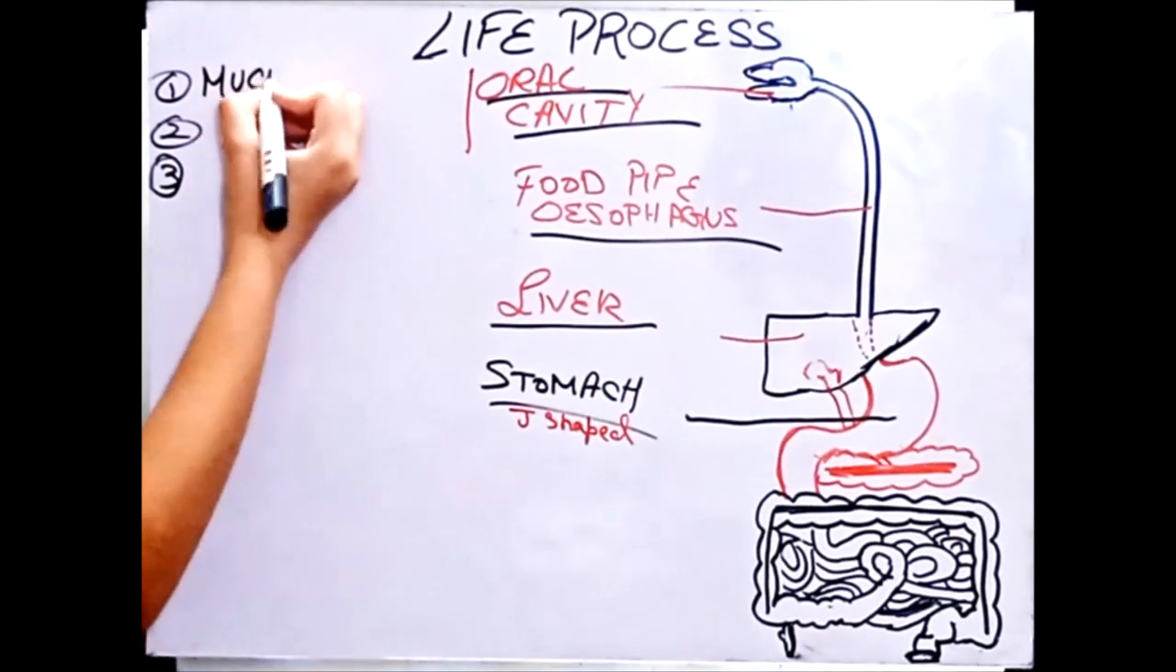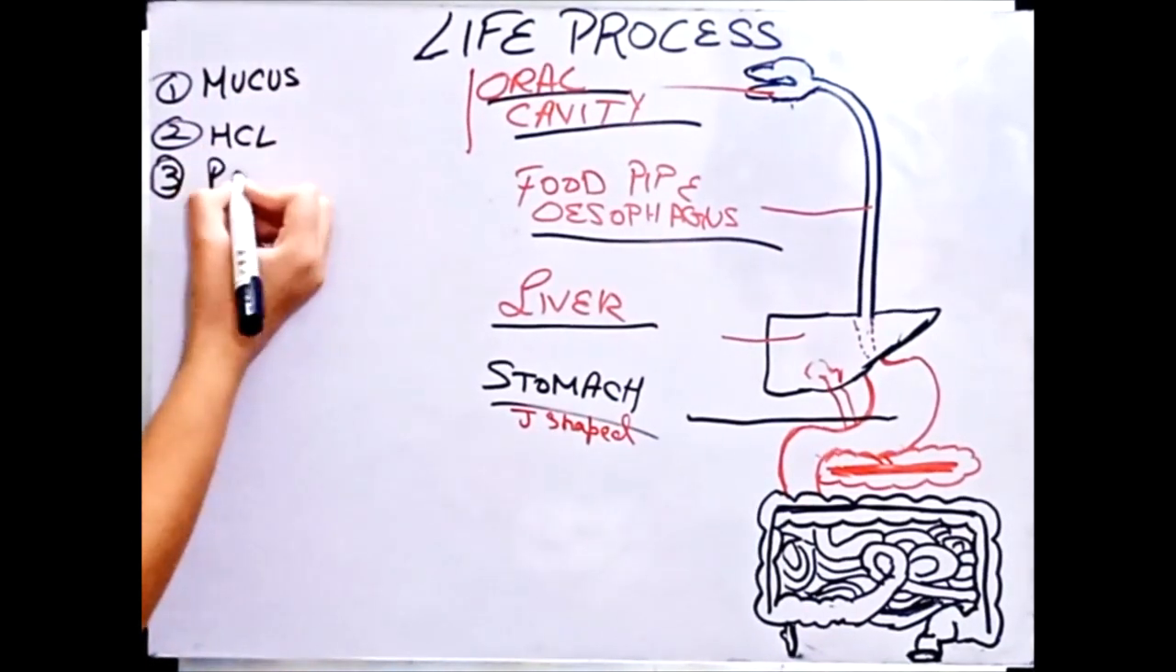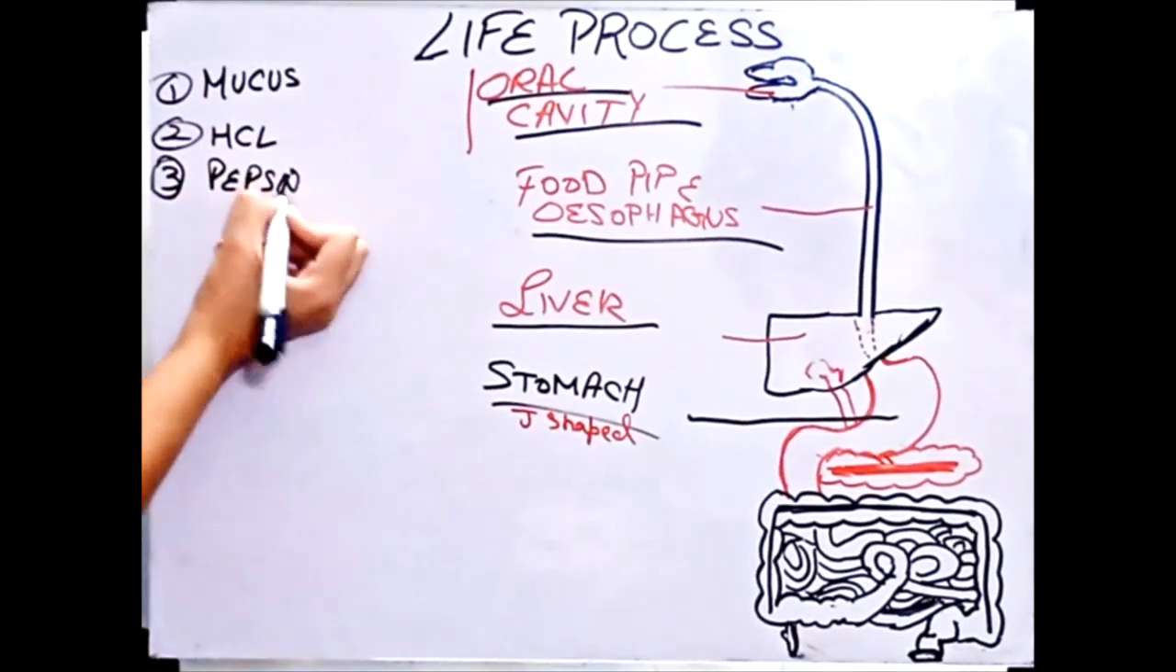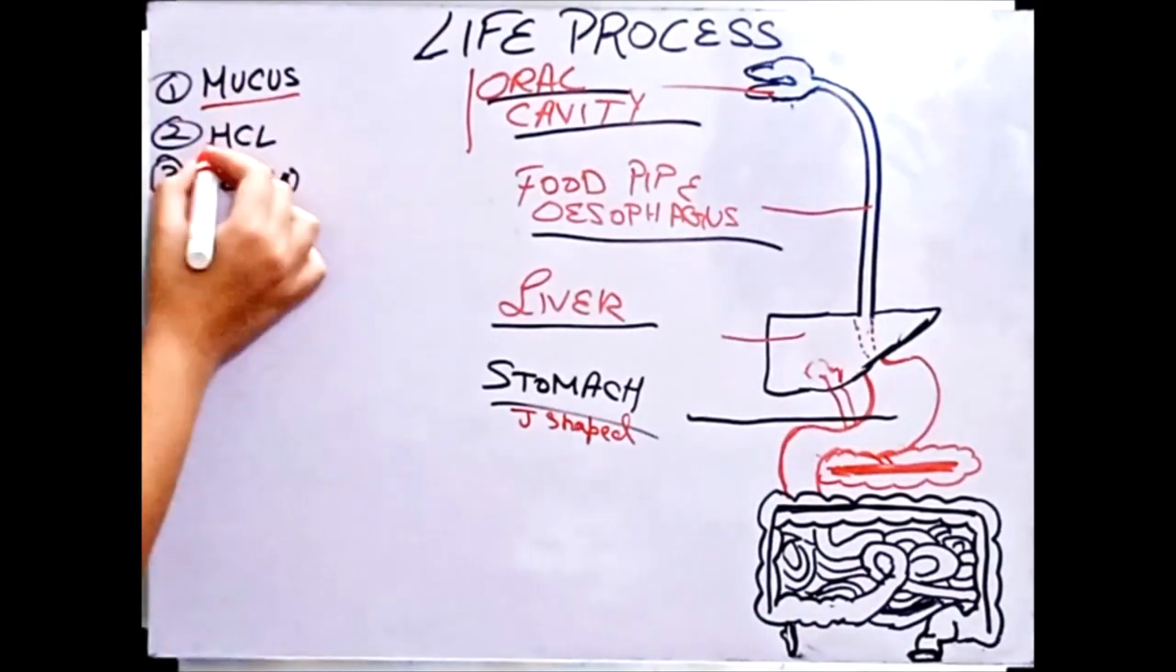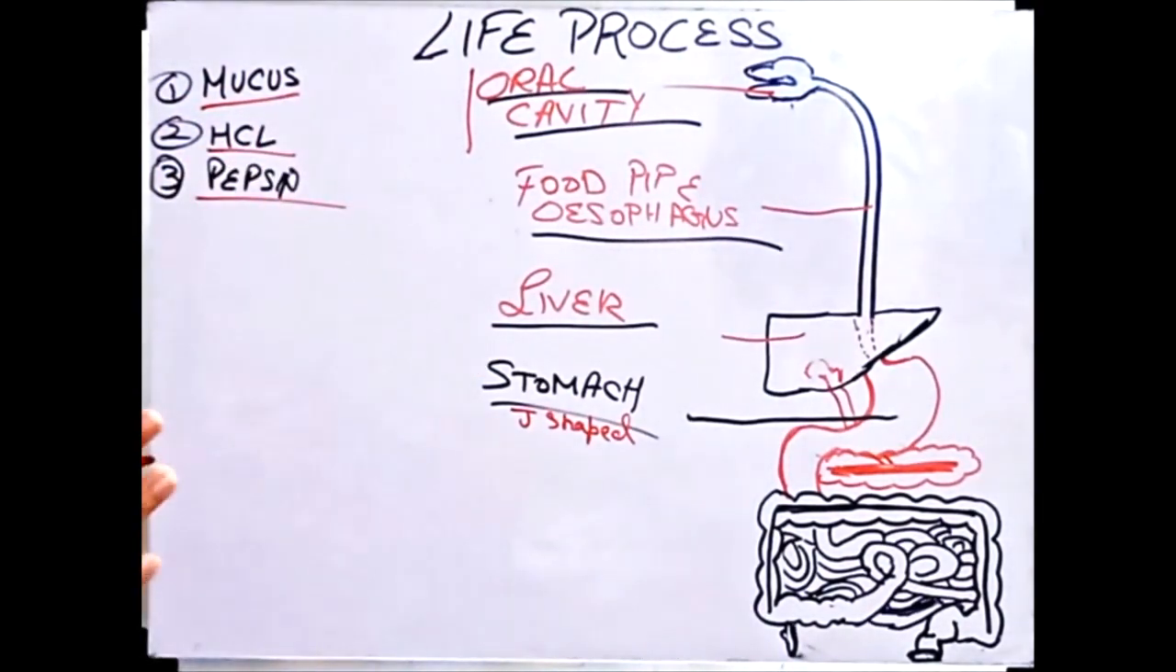Stomach that is J-shaped has three kinds of enzymes it produces. First is mucus, second is HCl, third is pepsin. These are the enzymes secreted by the stomach. HCl is a very strong acid. Pepsin and mucus is the thing we need to learn about. Mucus, HCl and pepsin, they work together for a betterment.